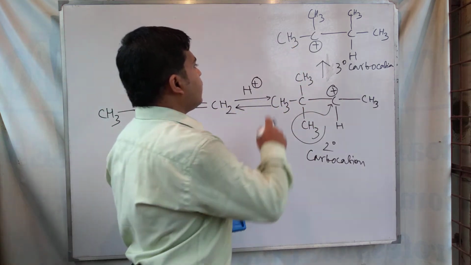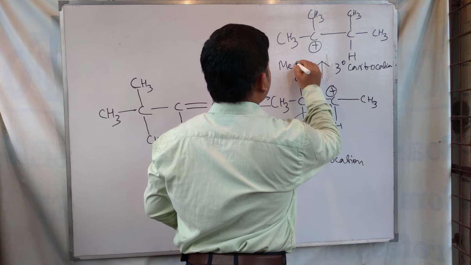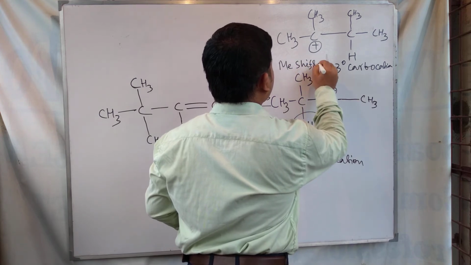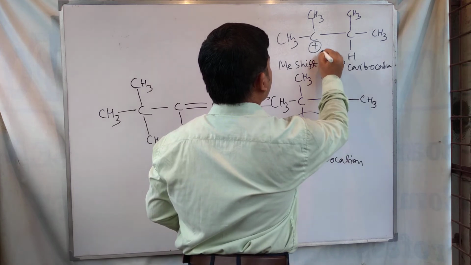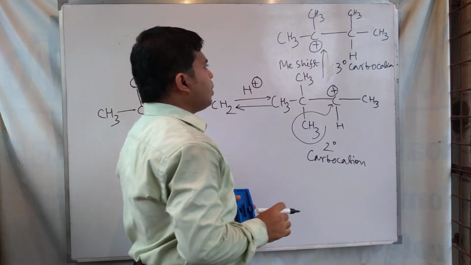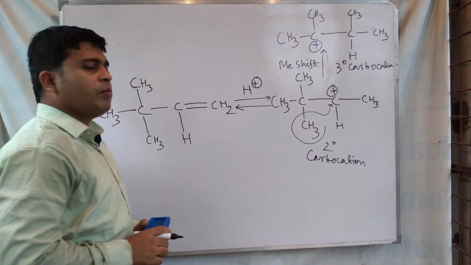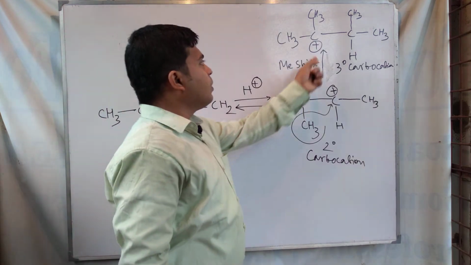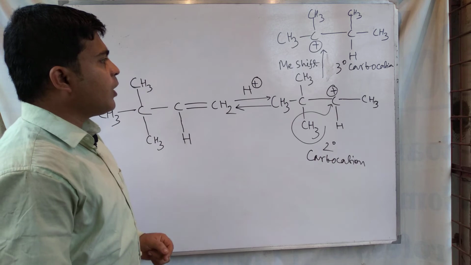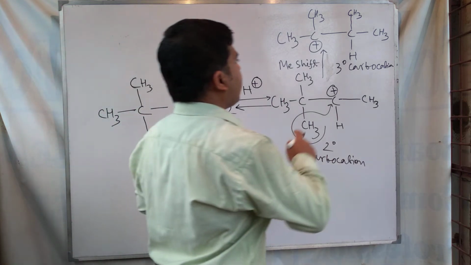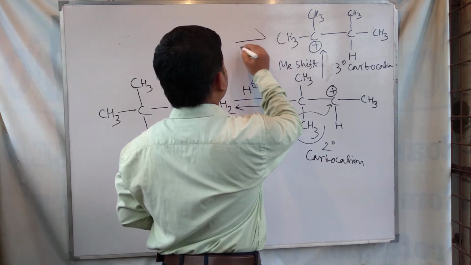This is happening through a Me shift, meaning methyl shift. This type of rearrangement of carbocation occurs, and after that, in the next step